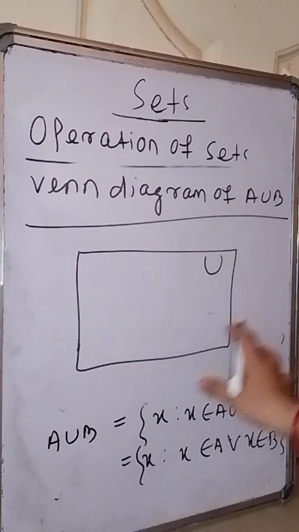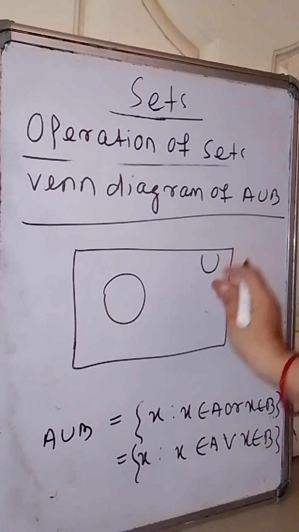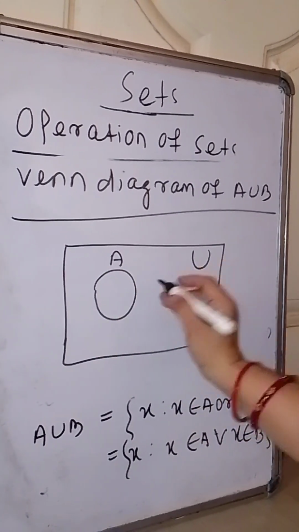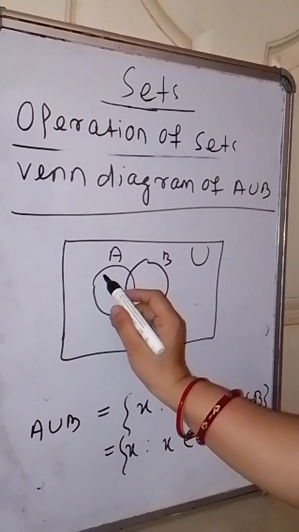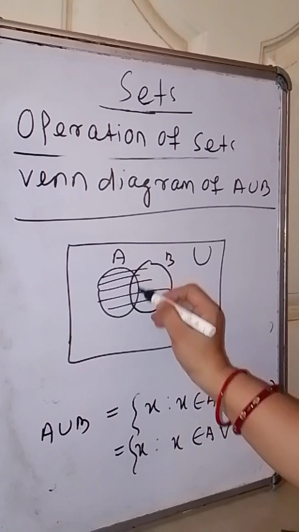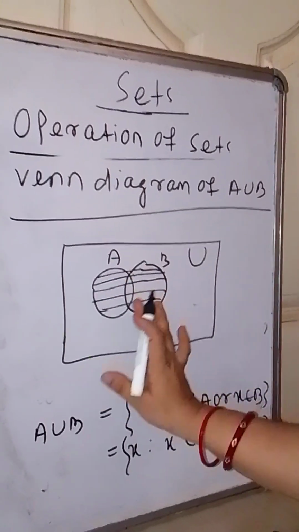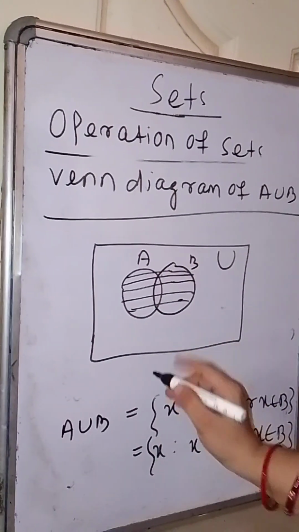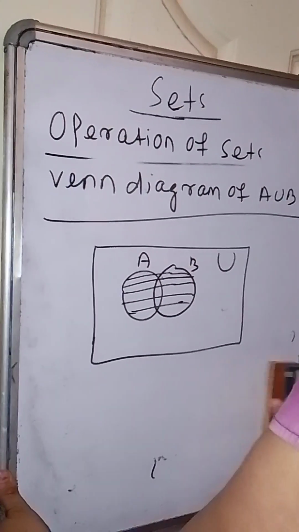So U is the universal set, which is a rectangle here, and suppose A is a set; since A is a subset of U, A is represented by this circle, and B is a subset of U, B is represented by the circle. So A union B is nothing but the elements of A and B and also the common elements of A and B. So all the elements of A and all the elements of B are the elements of A union B. So the shaded portion is your A union B.